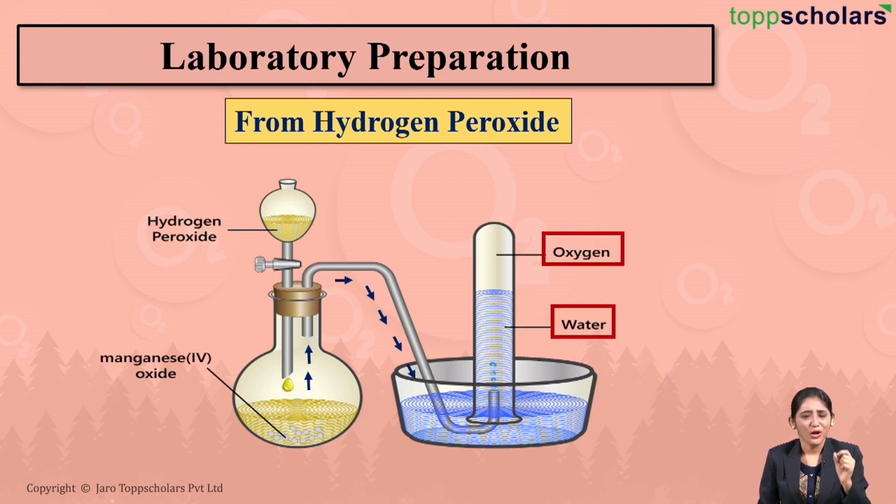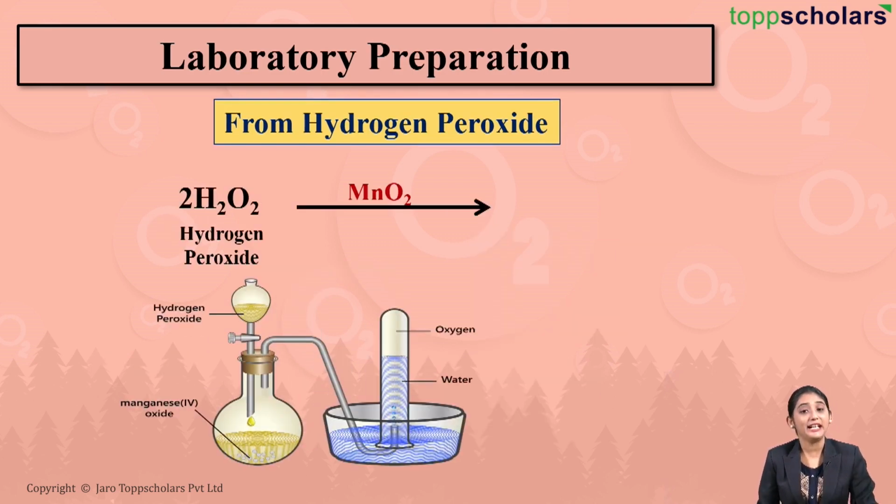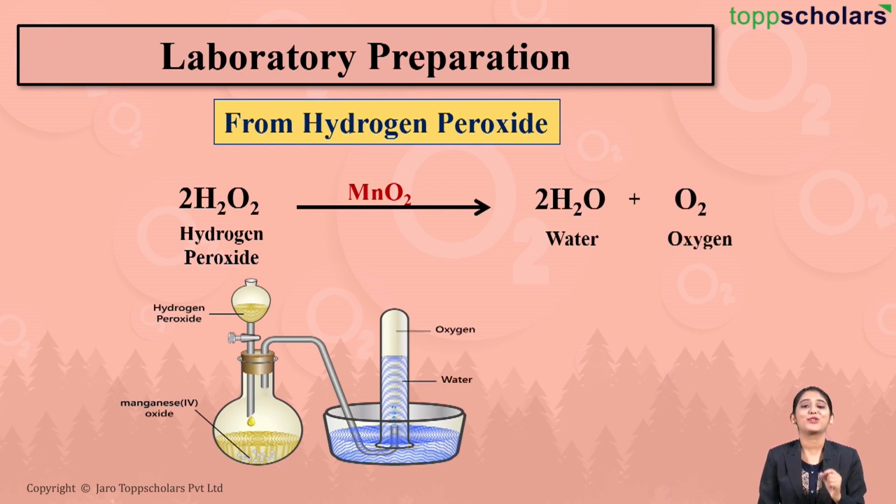Oxygen gas, exactly. You will also notice that as more and more bubbles pass, the level of water in the gas jar goes on decreasing, right? Which indicates that oxygen gas gets collected in the gas jar by the downward displacement of water. So, as more and more oxygen gas gets collected in the gas jar, the level of water in the gas jar goes on decreasing. So, here we saw that hydrogen peroxide decomposes in the presence of manganese dioxide, which acts as a catalyst, resulting in the formation of water along with the liberation of oxygen gas. And how is this oxygen gas collected? Yes, by the downward displacement of water.